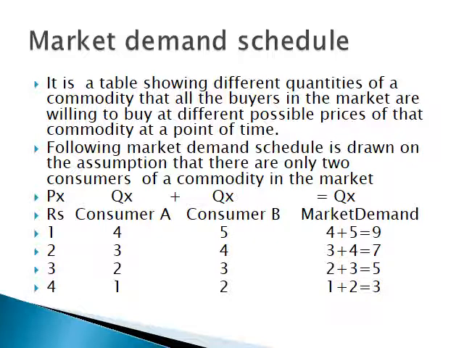Market demand shall be equal to 1 plus 2, 3 units. So market demand is the sum total of demand of all the consumers of a particular commodity in the market at a given time and at a given price.